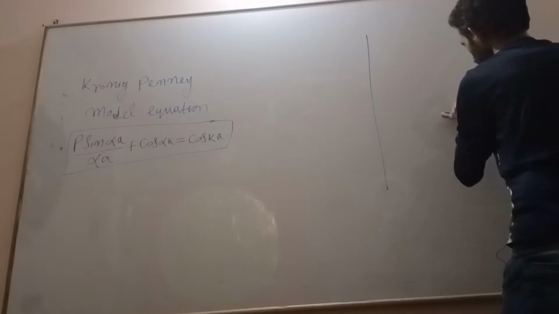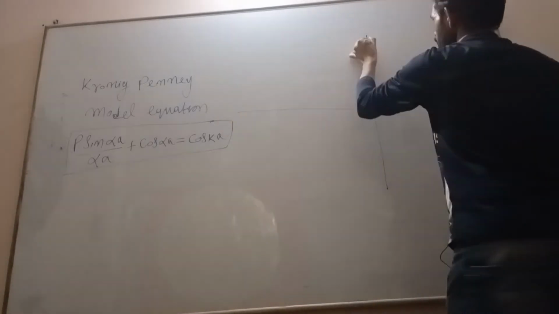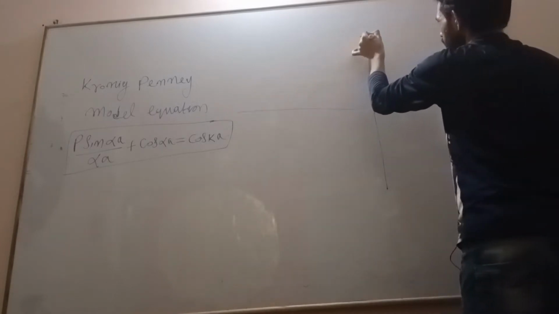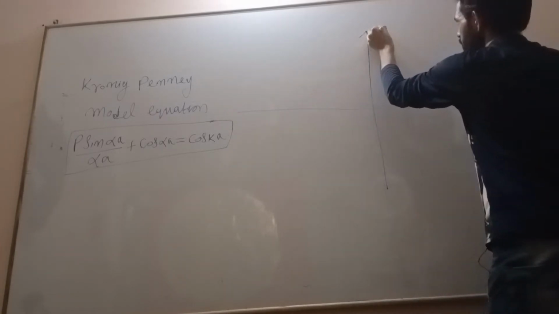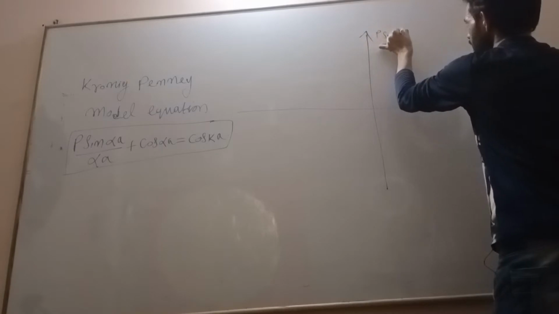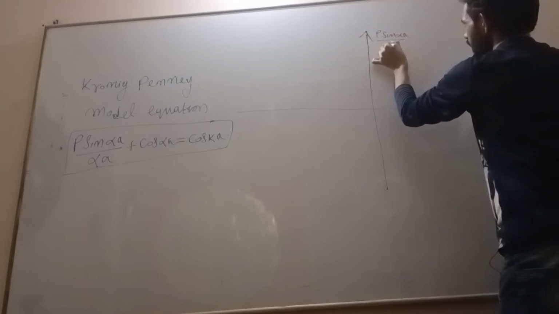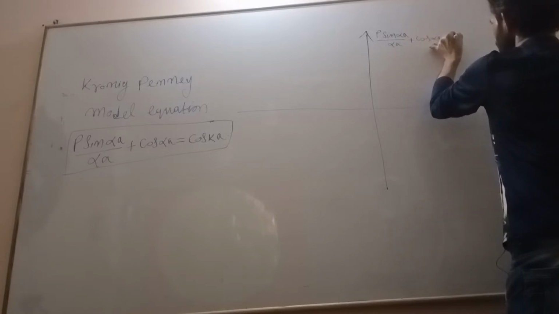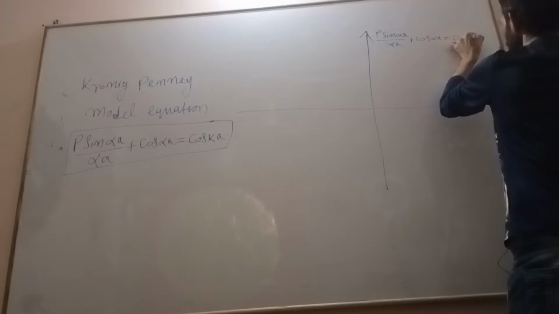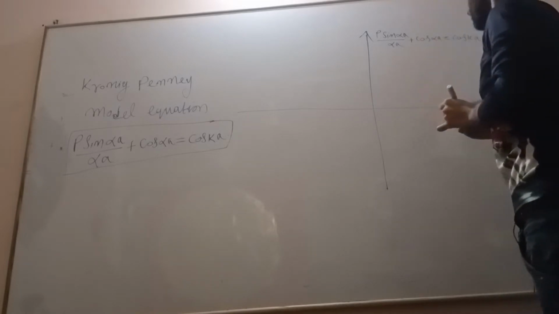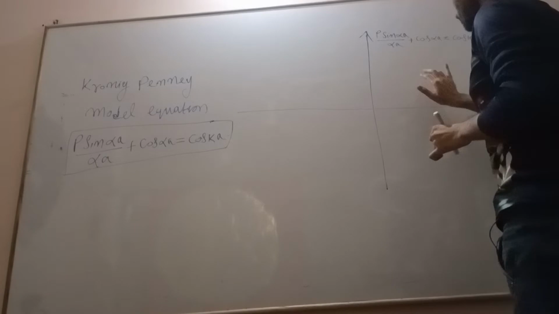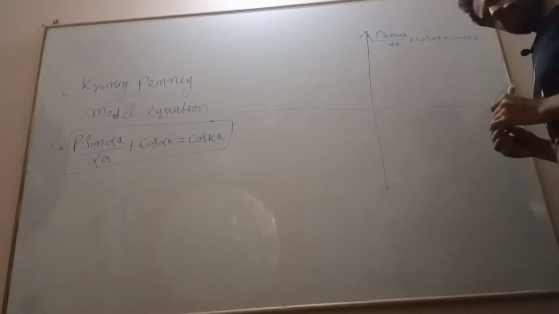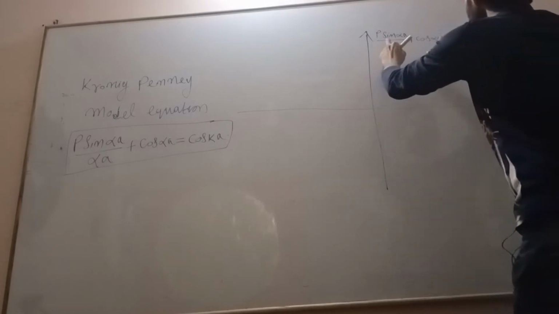This is my axis for the Kronig-Penney model equation, that is P sin(alpha a) divided by alpha a, plus cos(alpha a), equal to cos(ka), with respect to alpha a.